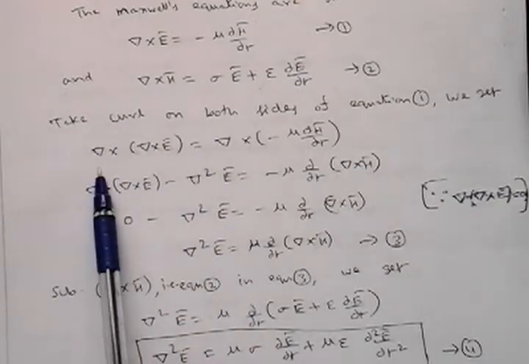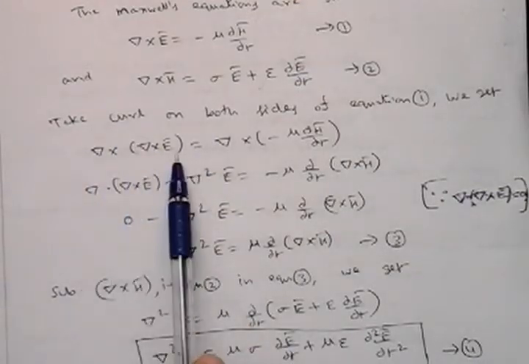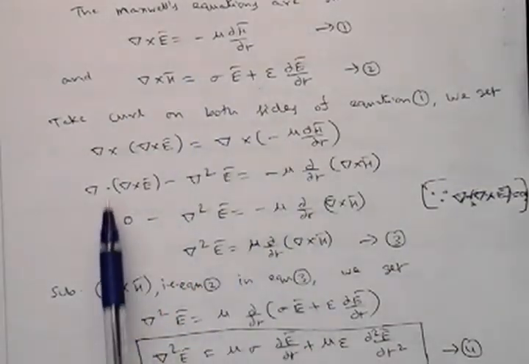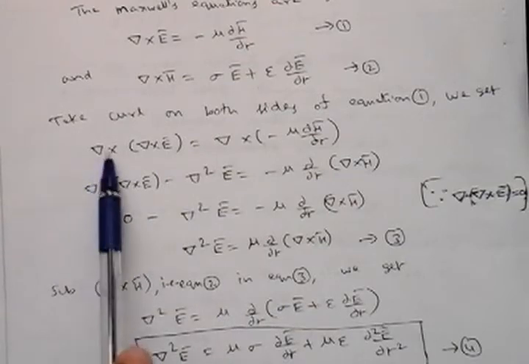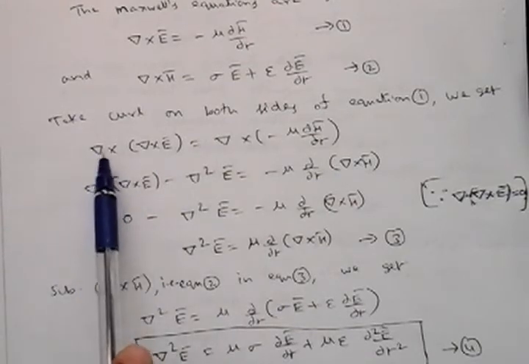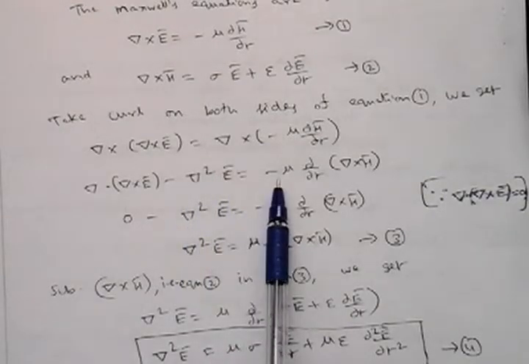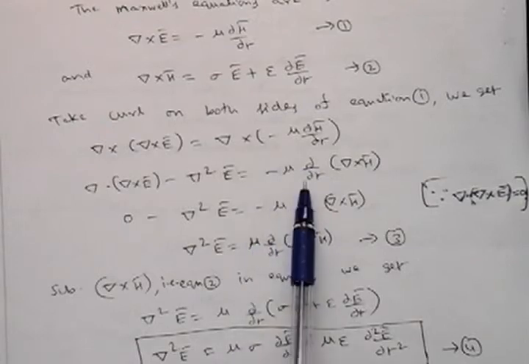Del cross del cross E bar is equal to del cross of minus mu dou H bar by dou T. According to the property of curl, this can be written as del of del dot E bar minus del square E bar, that is equal to minus mu dou by dou T, as mu is constant, of del cross H bar.